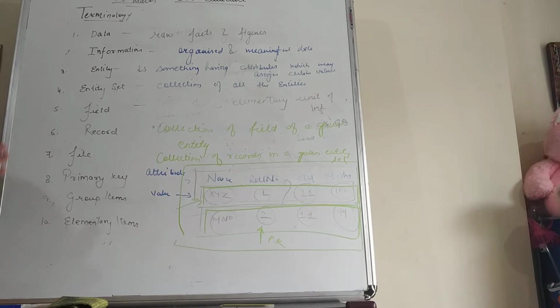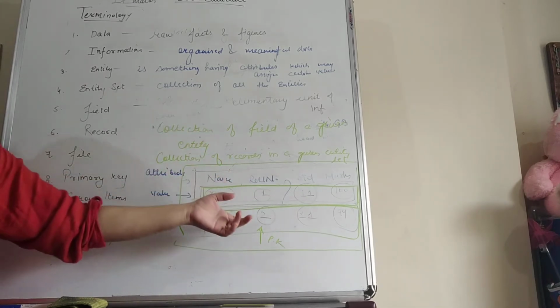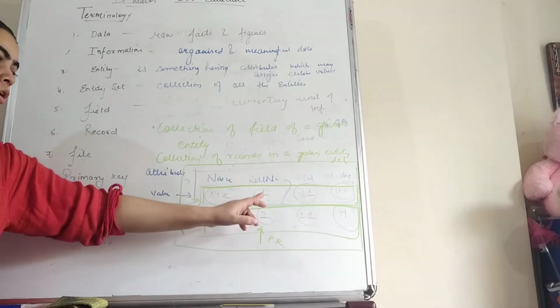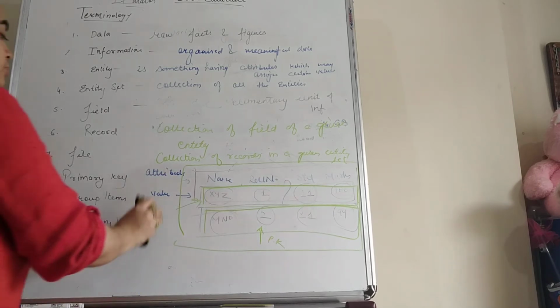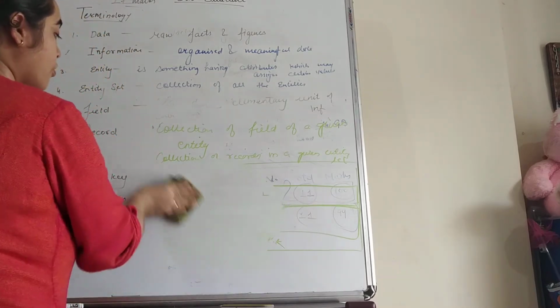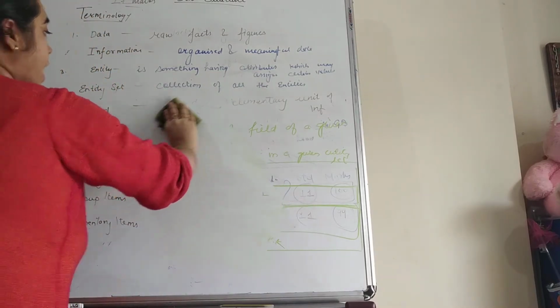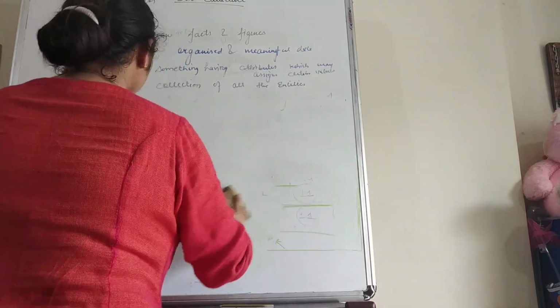So if we are entering 1, then directly by entering 1, the record of the student with roll number 1 will be opened. Now after this we have a group item. Group item means the items which can be further divided into a number of parts. An item which is divided into sub items is known as a group item.